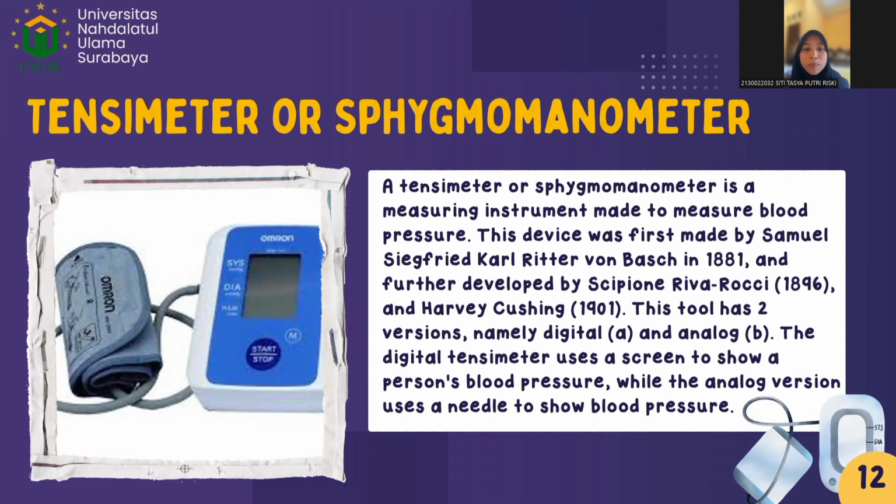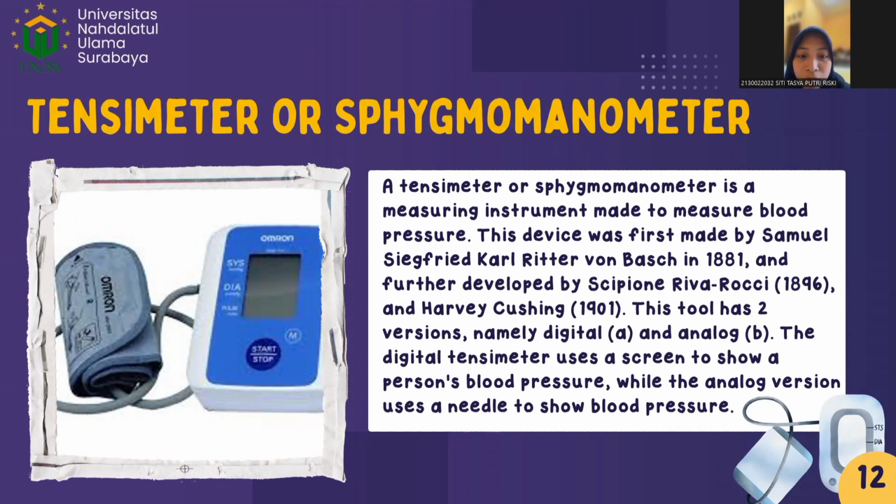Tensimeter or sphygmomanometer. A tensimeter or sphygmomanometer is a measuring instrument made to measure blood pressure. This device was first made by Samuel Siegfried Karl von Basch and further developed by Scipione Riva-Rocci and Harvey Cushing.